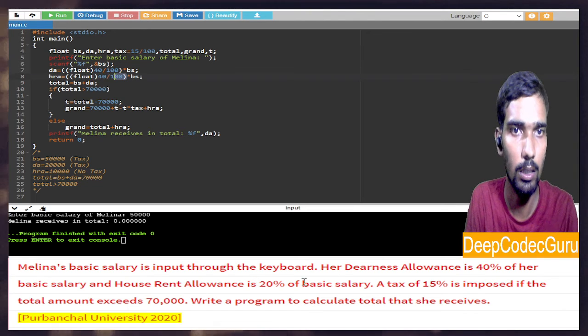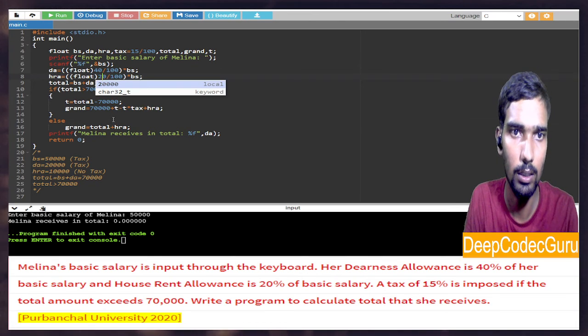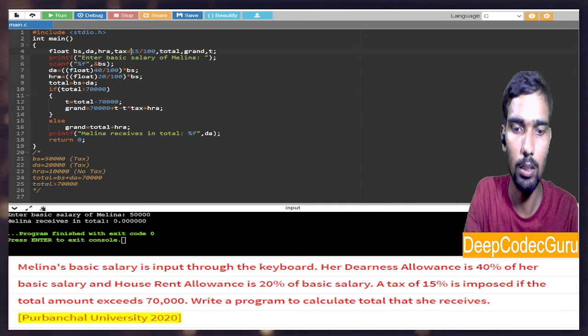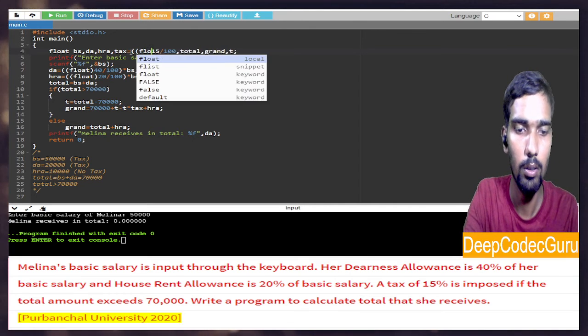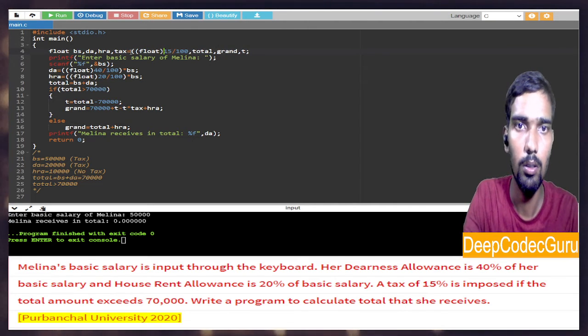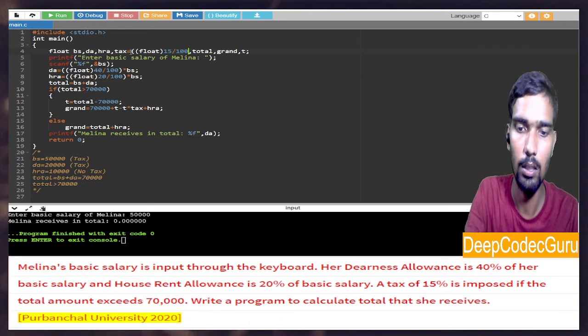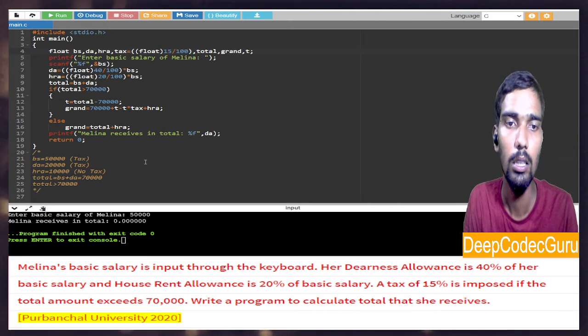Okay. And this is 20%, right? 20. And here also, in tax also, we have to make float here. Otherwise, 15.0 also we can write something like that. Okay, let me run it and show you.